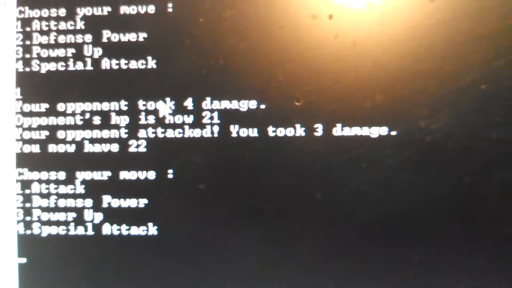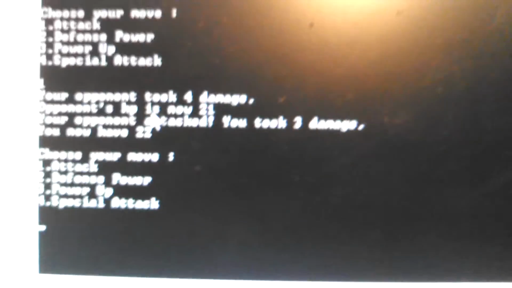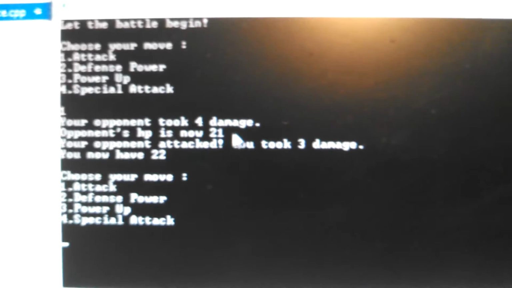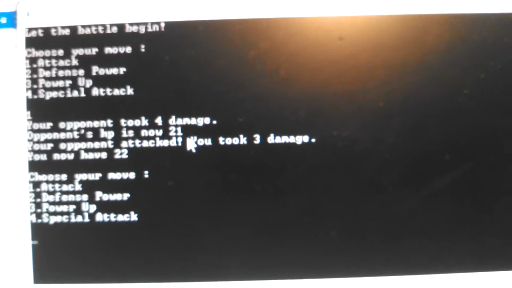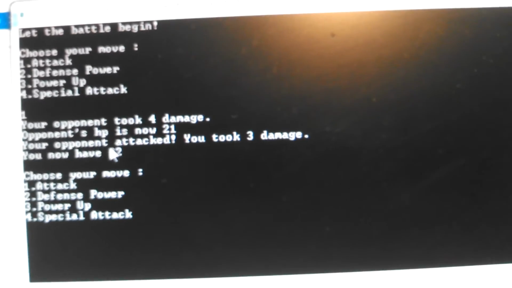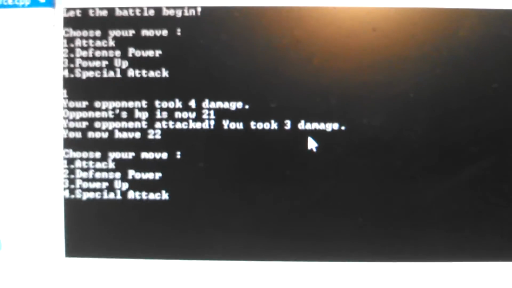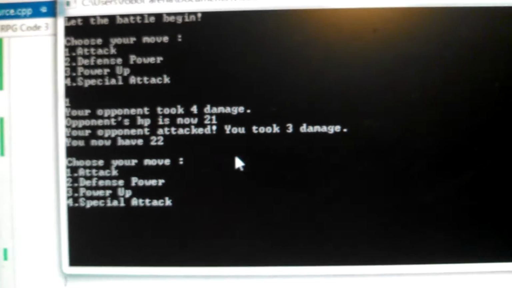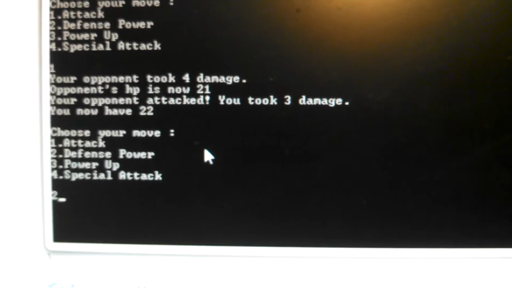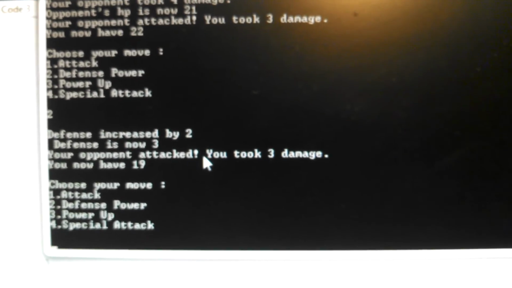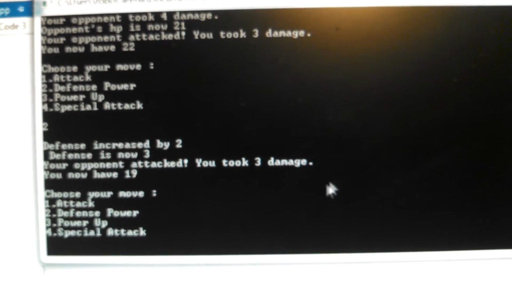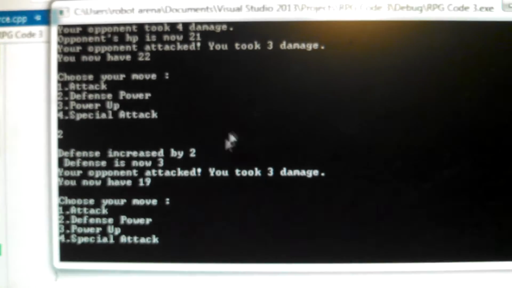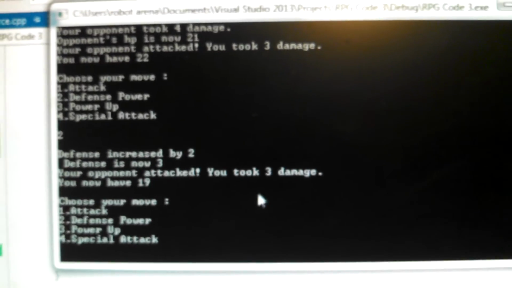There we go. Your opponent took 4 damage because the opponent's defense was 2 and your attack was 6. And it shows that your opponent's HP is now 21 out of 25. Then your opponent attacks and you take 3 damage, and now you have 22. So let's see, defense power. So now your defense increased by that. But it doesn't become effective until the next turn, unfortunately. But that's really a minor thing.